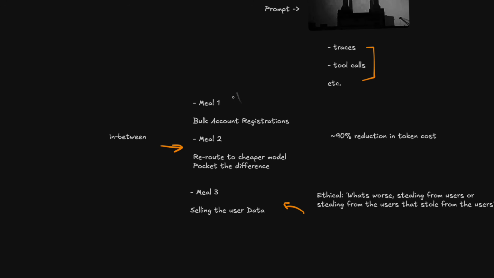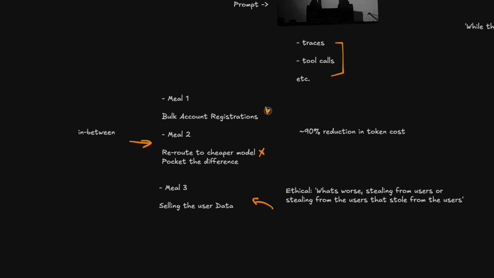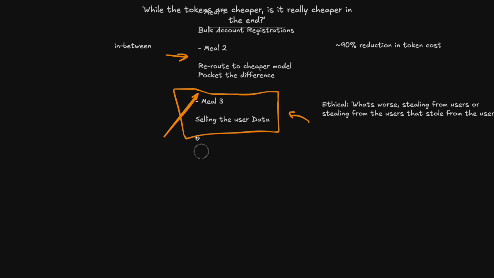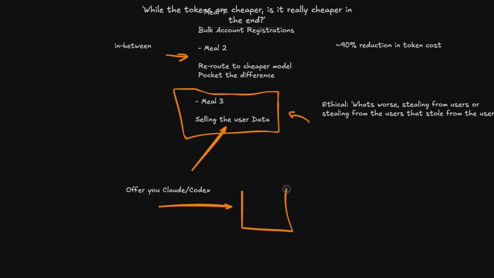If we're looking at these 3 options here, these 2 seem very dishonest and potentially even illegal in some cases. I don't know, definitely some terms of conditions issues, right? But I think this part here is really hard to argue against. And so I think we're going to see more companies prop up just for this part here, where they offer you Claude and Codex costs for cheaper, then they're able to sell this data over to, say, somebody in China.